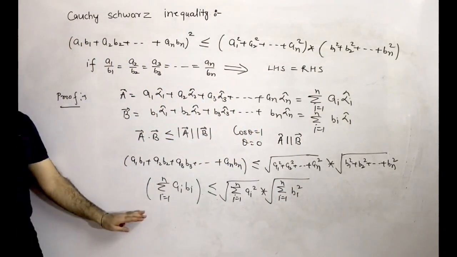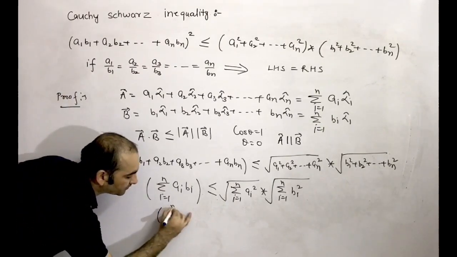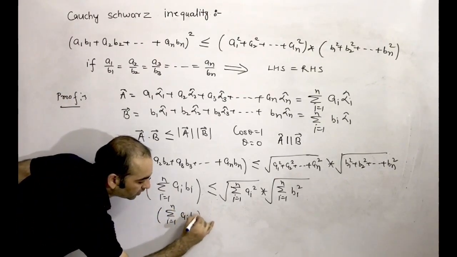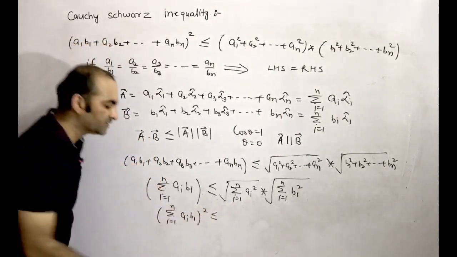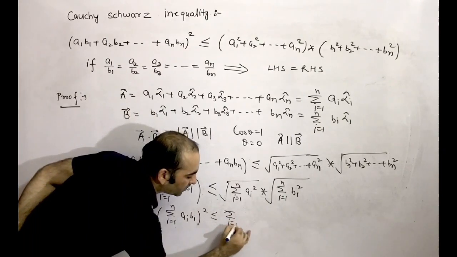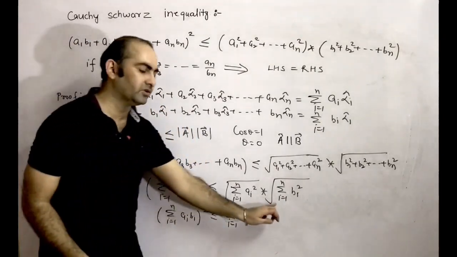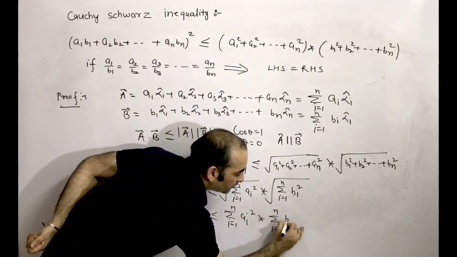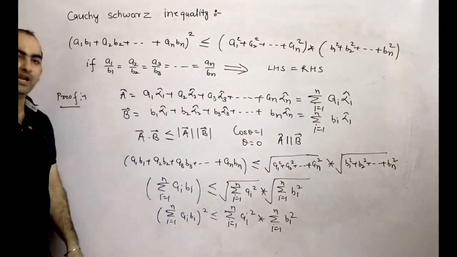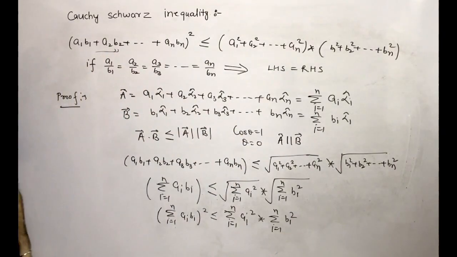Now if we square both sides, so what will come? Sigma I equal to 1 to n AI BI whole square is less than or equal to, here the square root is gone, so sigma I equal to 1 to n AI whole square into, here also the square root is gone, sigma I equal to 1 to n BI whole square. And you can see this one and this one both are the same. So that's your proof.